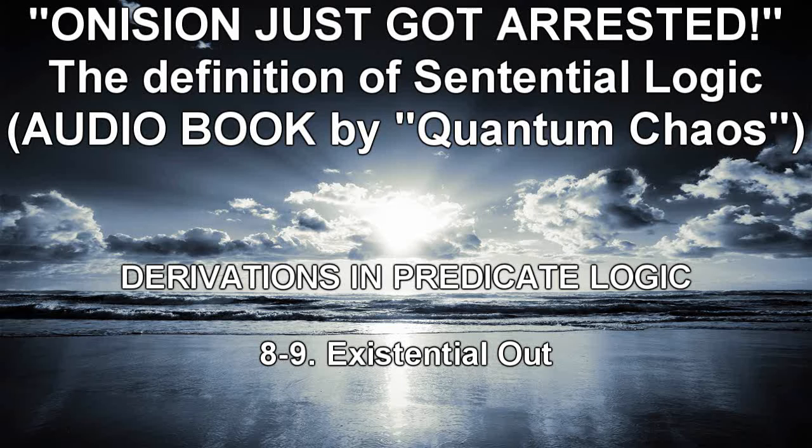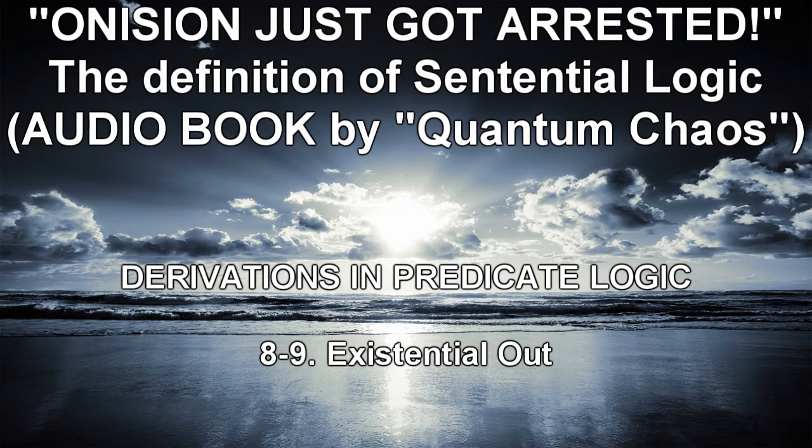9. Existential out. We now have three rules. We have both an elimination rule, out, and an introduction rule, in, for the universal quantifier, and we have an introduction rule for the existential quantifier. At the moment, however, we do not have an elimination rule for the existential. That is the topic of the current section.